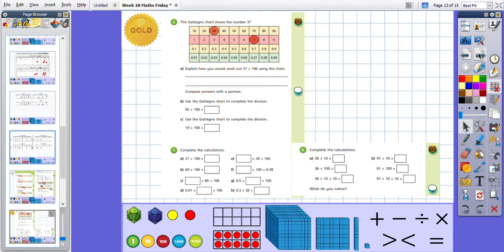We have then got for gold our Kinetia chart. Again, go back in the video if you need to, to help you to see how that chart works. Explanation for some of those questions, and then lots of practice. Remember, our destination was to become fluent. So we need to practice our question types to gain fluency. Okay, well done for gold.